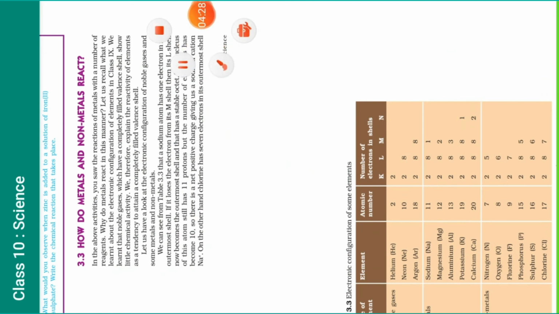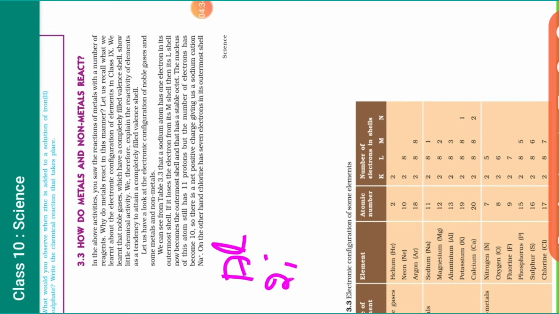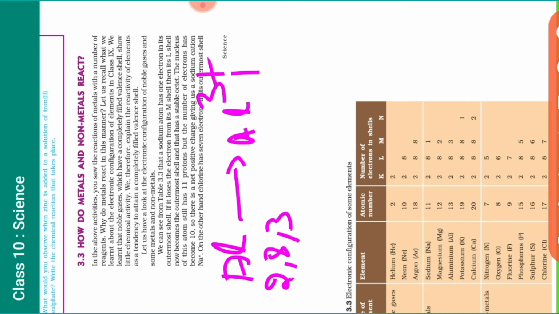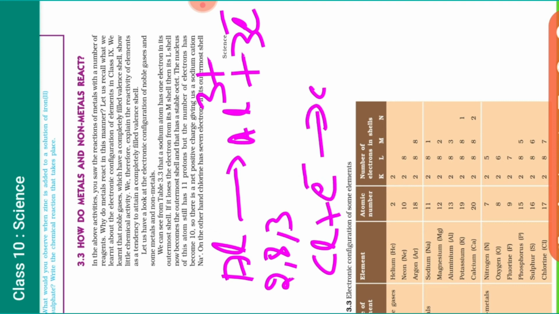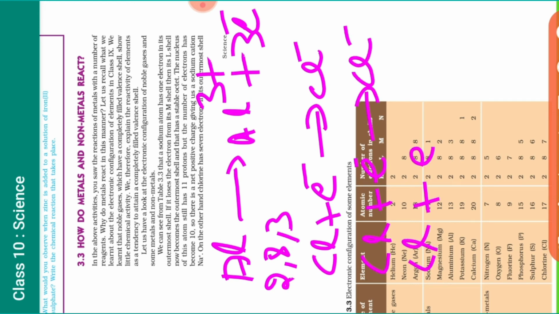Same way we can take another example. You see aluminium. Aluminium atomic number is 13. So what can you write? 2, 8, 3. So how can it become stable? By losing the 3 electrons. Now aluminium has to lose 3 electrons. Then who will accept 3 electrons? So it means we have to use 3 chlorine. Cl negative, here also Cl negative, here also Cl negative.